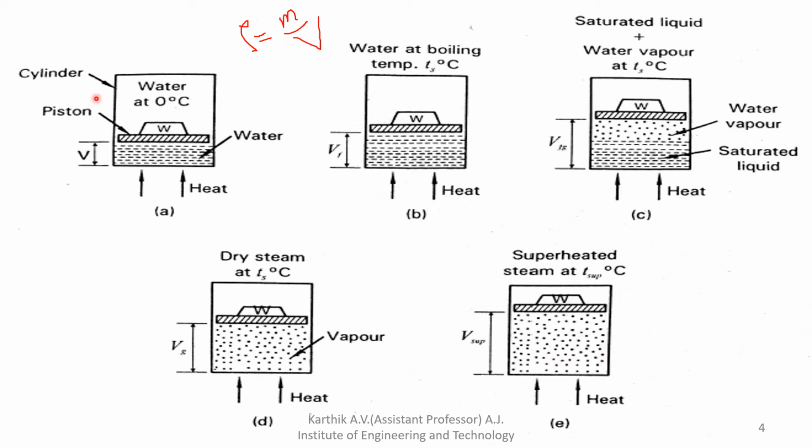Initially you take a cylinder and place 1 kg of water in it. Then a piston of certain weight is placed above the water, and the 1 kg of water initially has a volume V. Adding heat to the water, it slowly gets heated and converts toward the saturation state, and the volume increases a little bit.